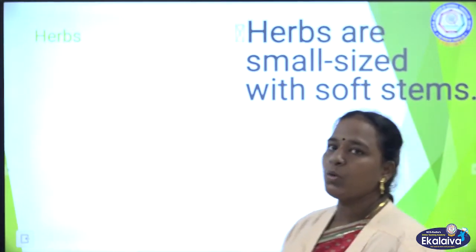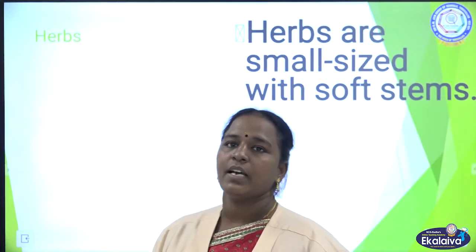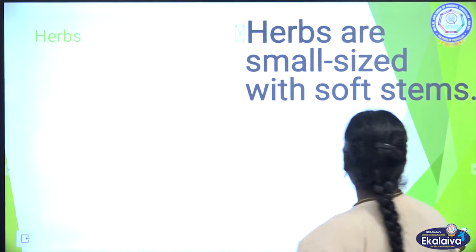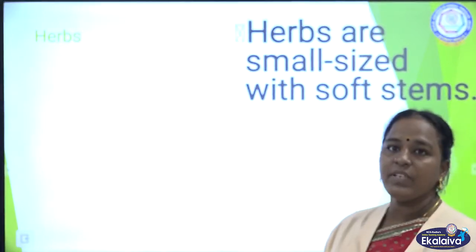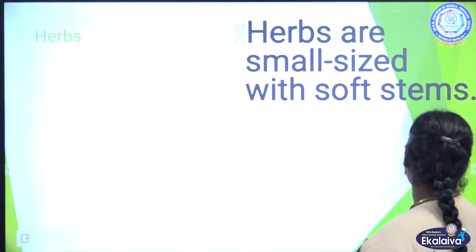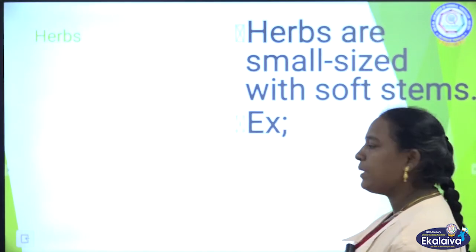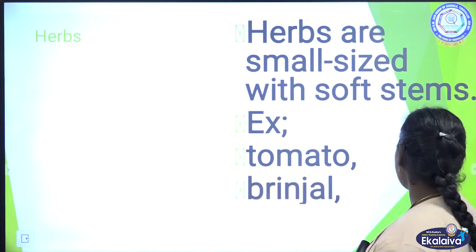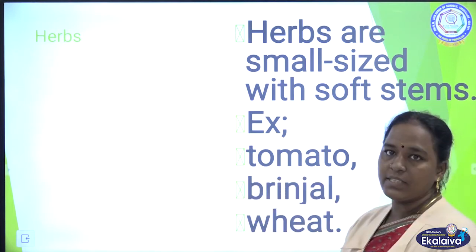Let us discuss what herbs, shrubs, creepers and climbers are. Herbs are small plants with very soft stems. Examples: tomato, brinjal and wheat.